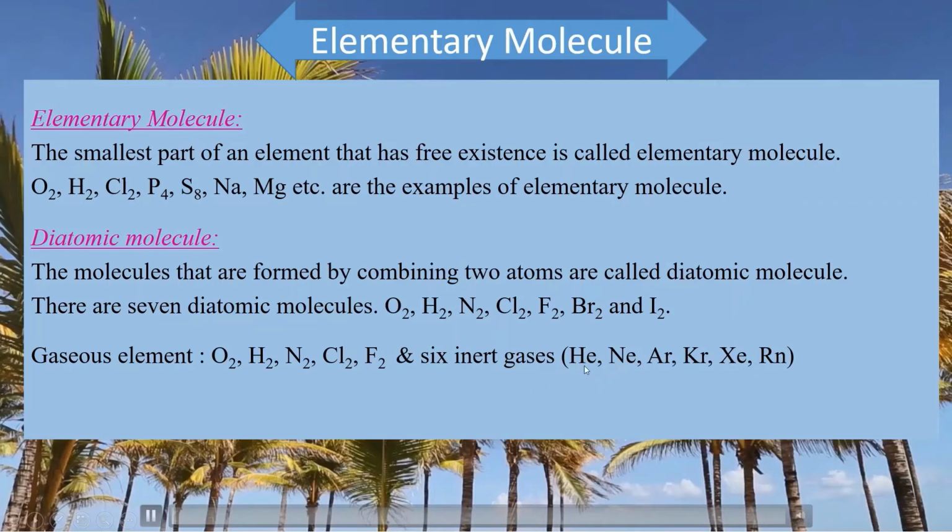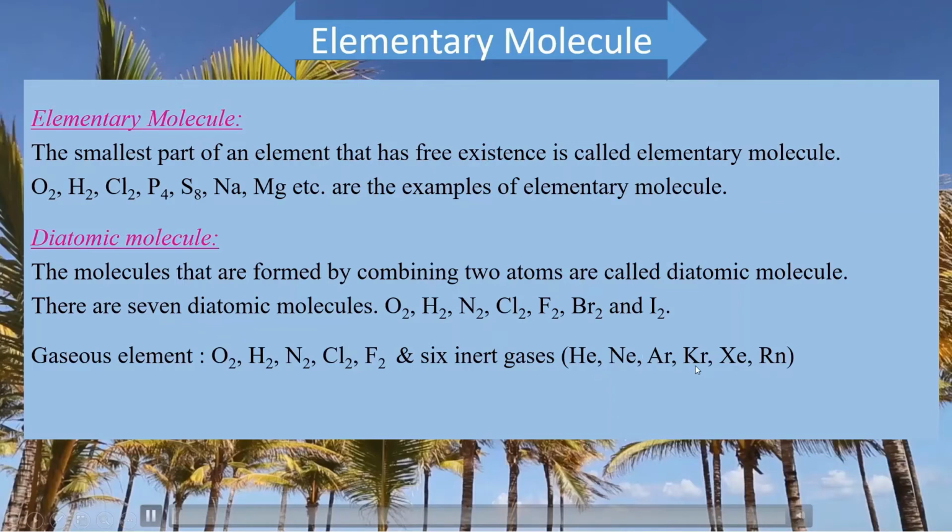They are called inert gases. These 6 elements are called inert gases and they are monoatomic. They are gaseous elements but they are not diatomic.